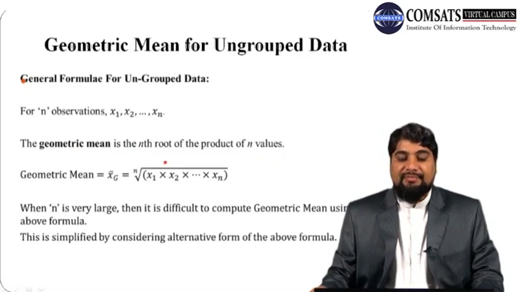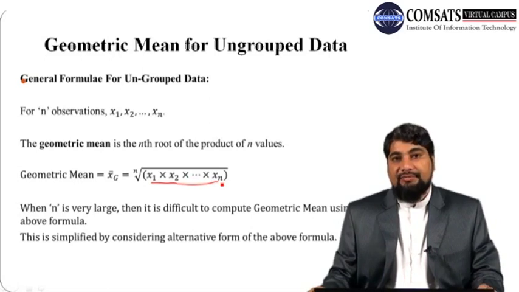So the geometric mean is x bar g, where G stands for geometric mean. Just find the product of all values, x1 multiplied with x2 multiplied with x3, x4, and so on up to xn. So just find the product of n values and then take the nth root.